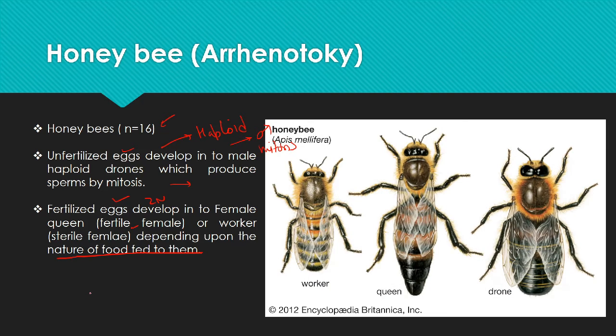So you can see this is the honeybee, Apis mellifera. This is a drone. So this drone will be haploid and produces the sperm by mitosis. This is the fertile female, or the queen, and this is the sterile female, or the worker.